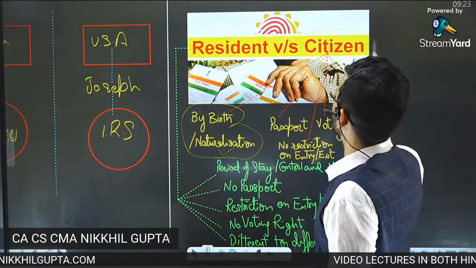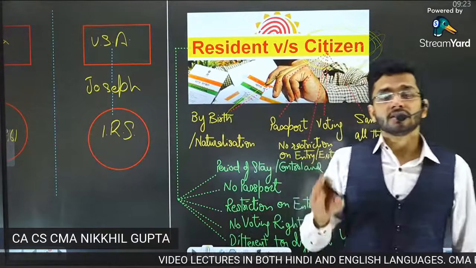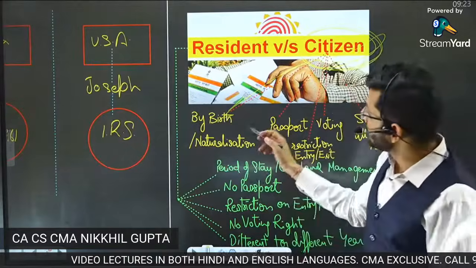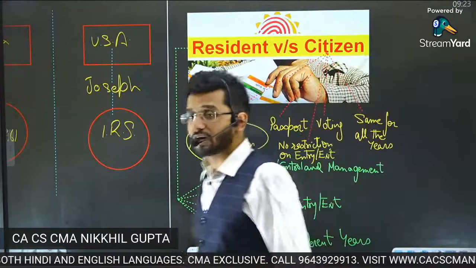First of all, we'll discuss who's a citizen. A citizen is a person who is by birth a citizen of any country, or in the process of naturalization, he becomes a citizen of that particular country. So what do you mean by naturalization?